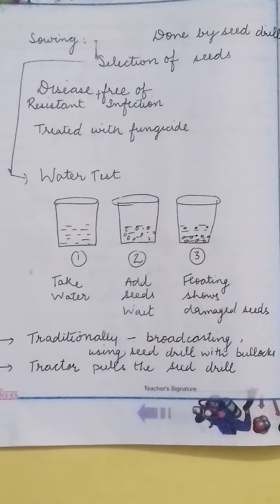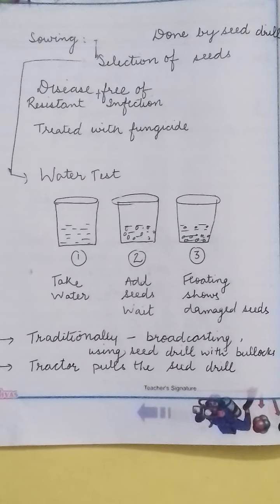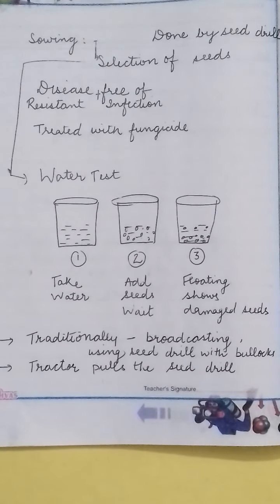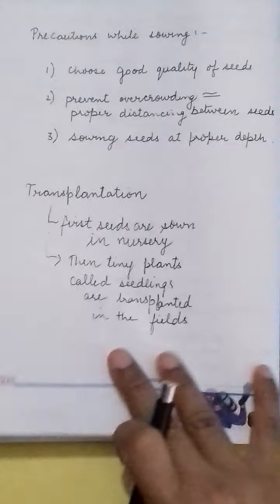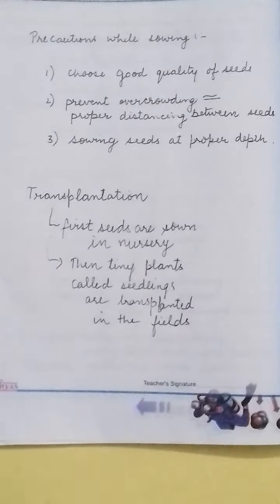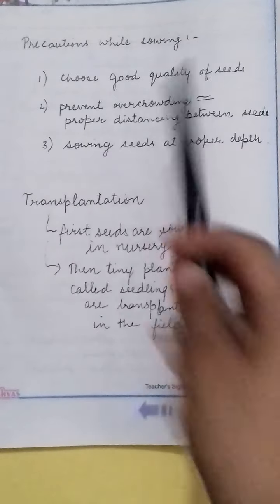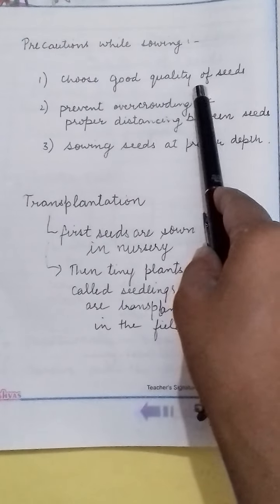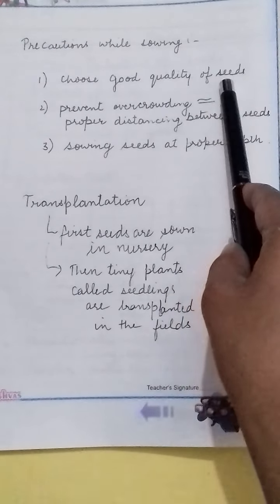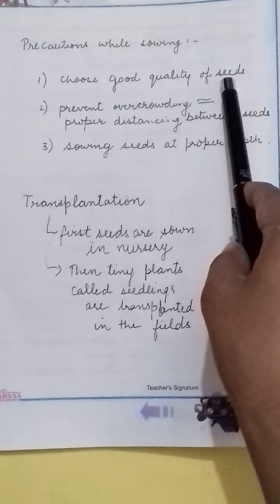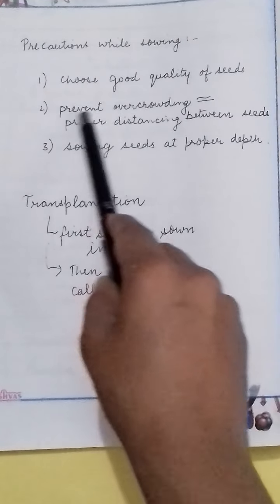Nowadays, in the modern technique of sowing, tractors pull the seed drill, which makes it easy to sow seeds into the soil. What are the main points we need to keep in mind for sowing? First of all, we should choose good quality seeds to get a higher and better quality of crop. We should prevent overcrowding.